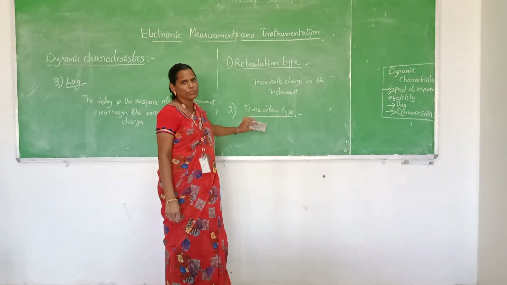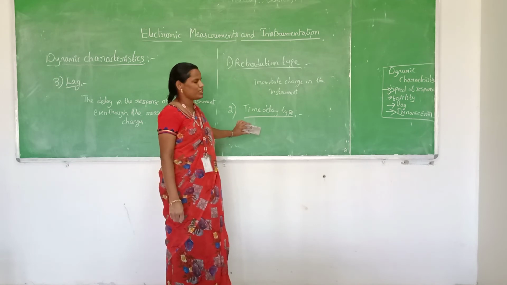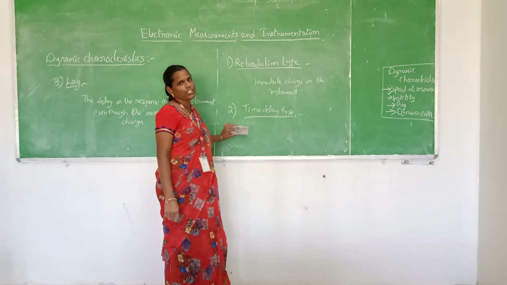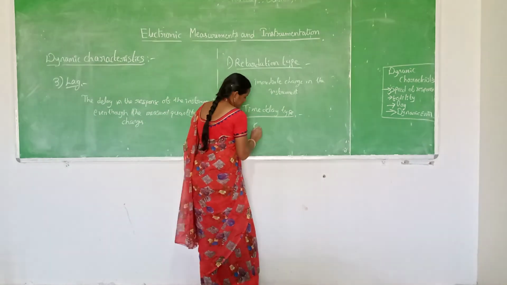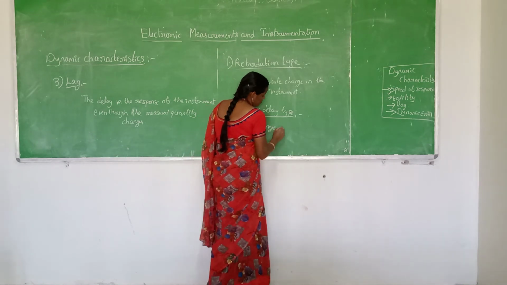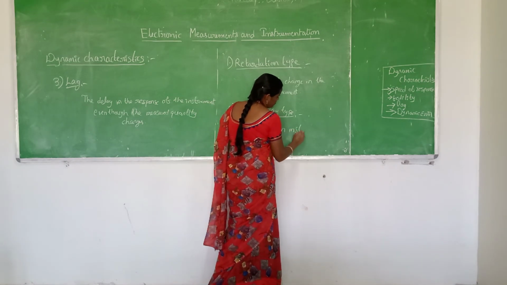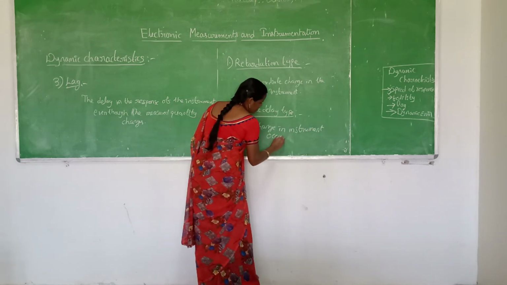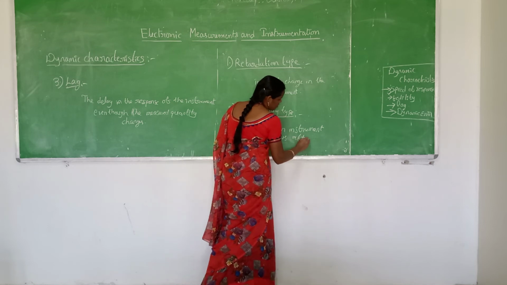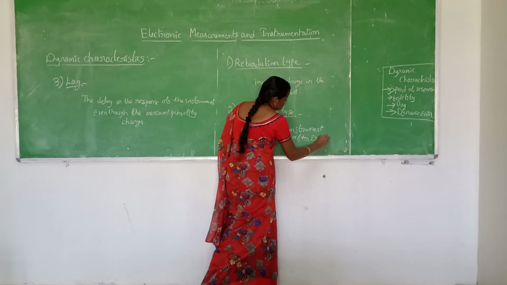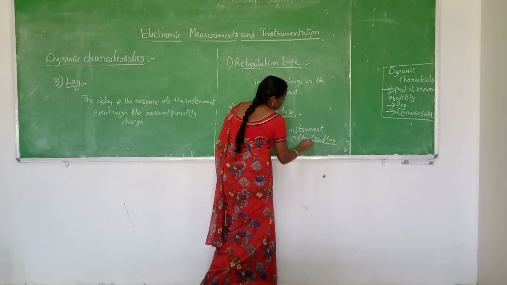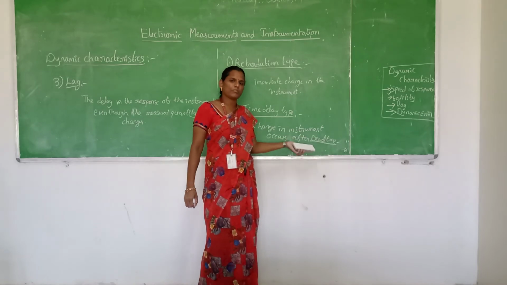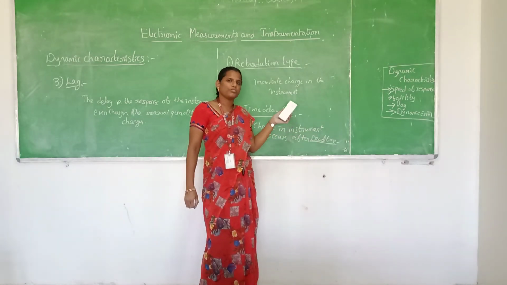Whereas in the time delay type, the lag is very large, which means the output of the instrument doesn't change. The output of the instrument changes only after the dead time. The dead time of an instrument can be explained as follows: even though there is a maximum change in the input, there will be no change in the instrument.